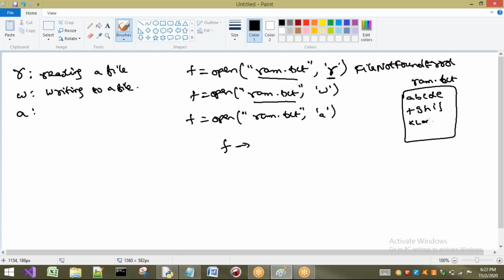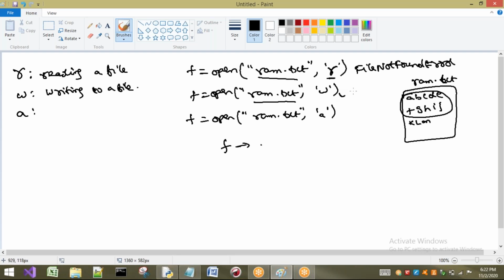If already some data is present, new data is going to be added to that particular data, and this data is not going to be overridden, will not be removed. Whatever data you add newly is going to be appended to this data.